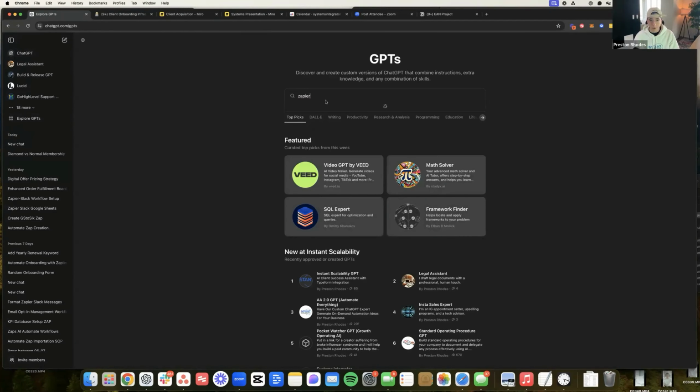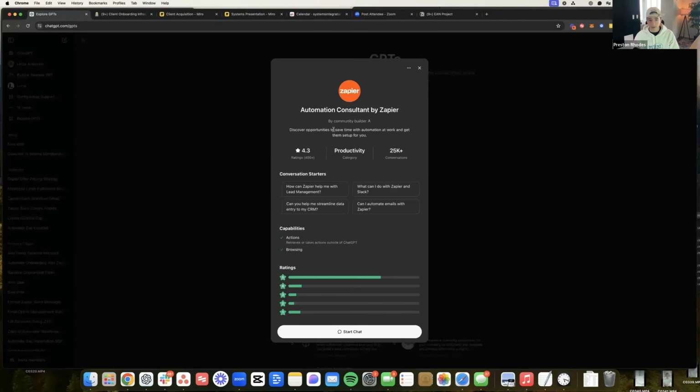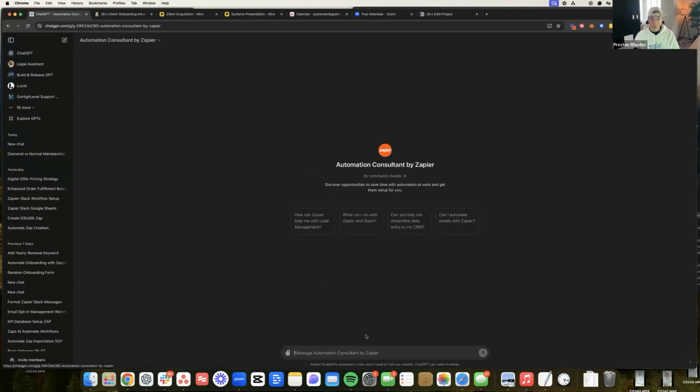If some of you guys didn't know, this can create automations inside of your Zapier account completely for you. I know we have a lot of people that are using Make.com. Make.com does not have, as far as I'm concerned, one of these GPTs that goes into your account and builds automations for you. Forget everything you know about Zapier or Make.com because what I'm about to show you is crazy.